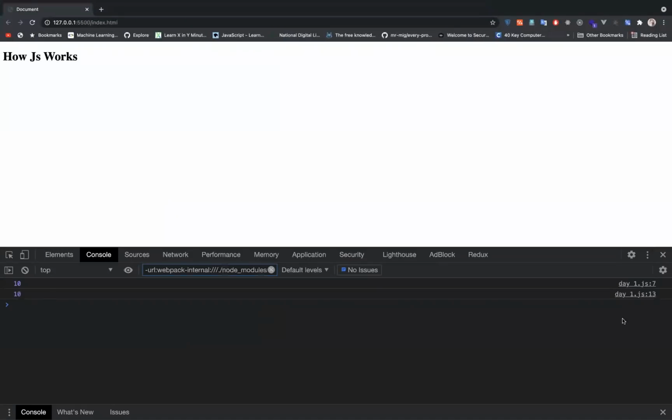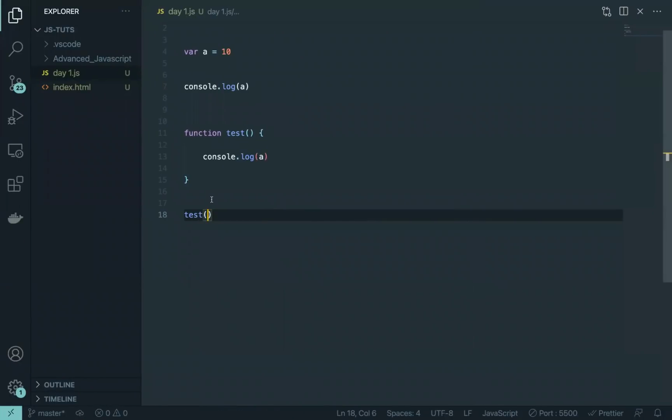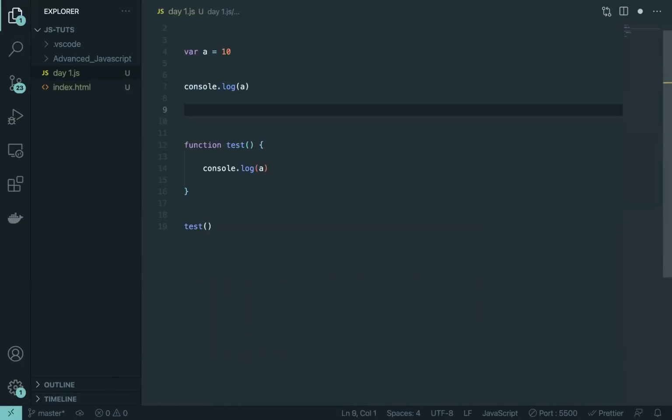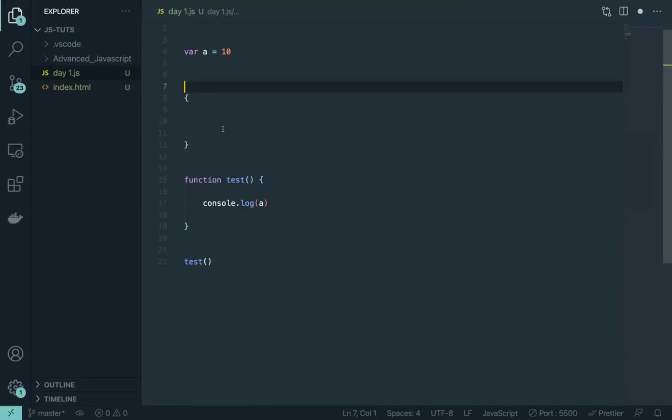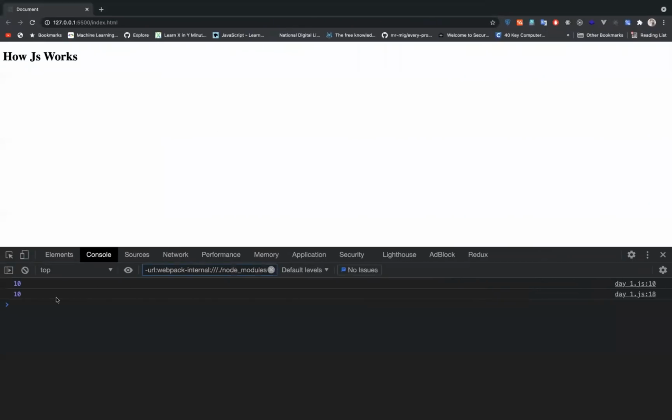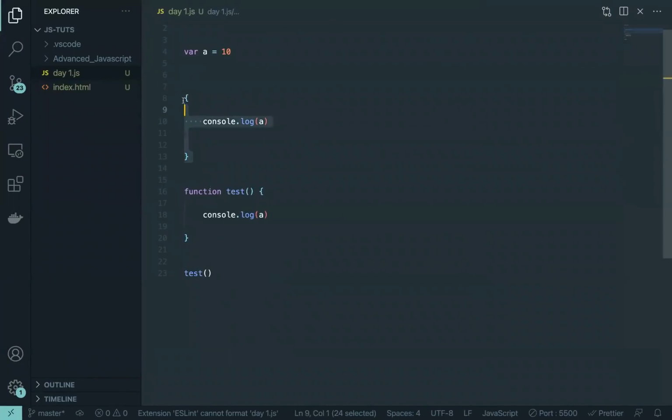So I go to the code, you can see two A's are getting printed at line number 7 and line number 13. That means this A is accessible to me everywhere, even inside of a function, even inside of this, let's say a block. Okay, this is a block. Even if I put this thing here, it is accessible to me as well, as you can see. But now one crazy thing will happen.